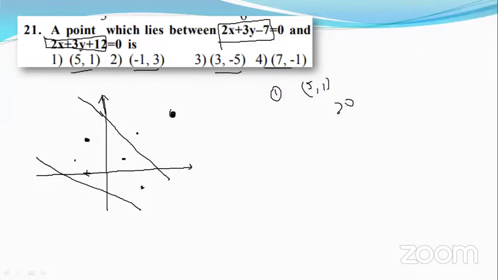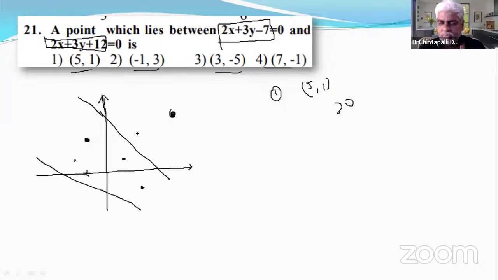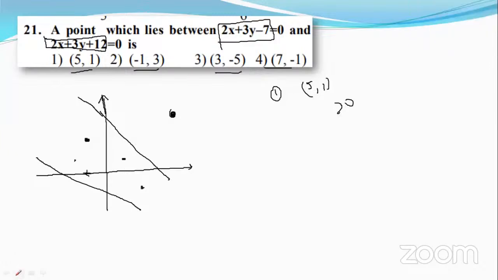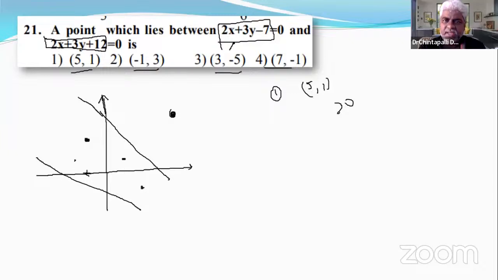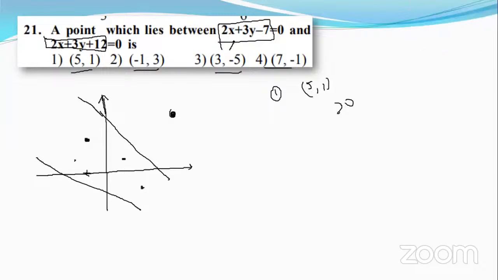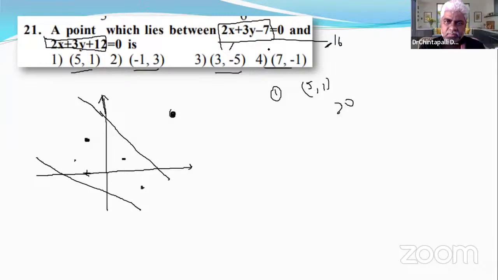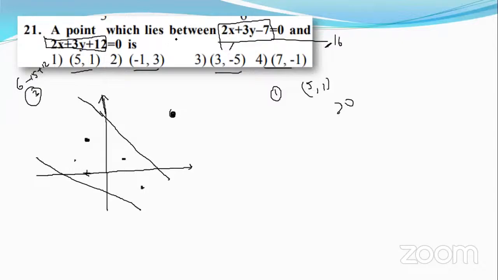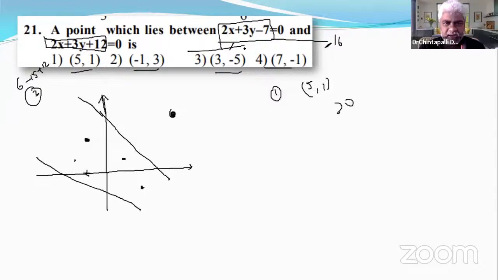For the third one, it will be 6 minus 15, that is minus 9. Minus 9 minus 1, minus 7 minus 16. For this point, line 6 minus 15 plus 12, right? Minus 9 plus 12, positive. This is the correct answer.